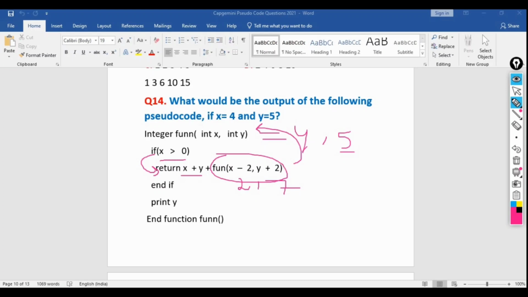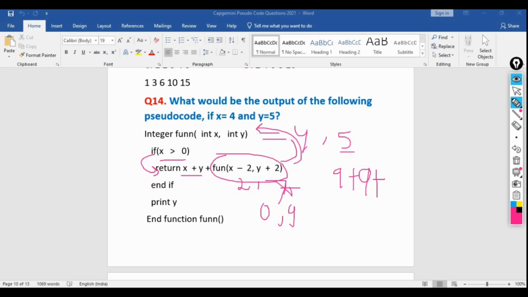So return x plus y. We already have returned 9, that means 4 plus 5. Then again we are returning x plus y. So this time what is the value of x? 2. So 2 plus y 7, that means again we are returning 9 plus the function, again we are calling this time x minus 2, that means 2 minus 2, 0, and y plus 2. So previously y value was 7 and this time we are passing 0 and 9.